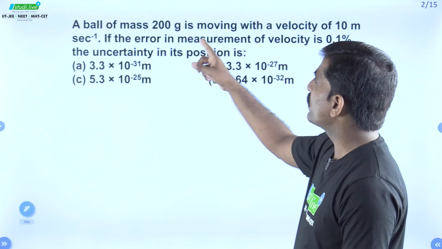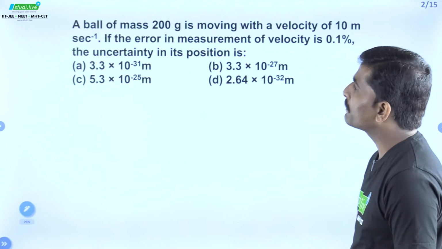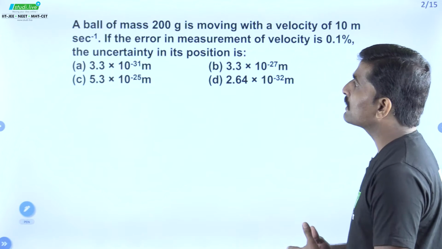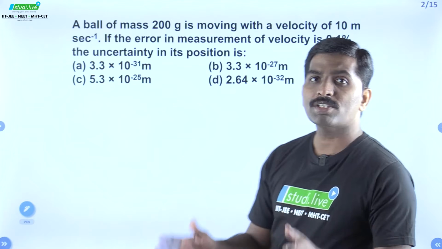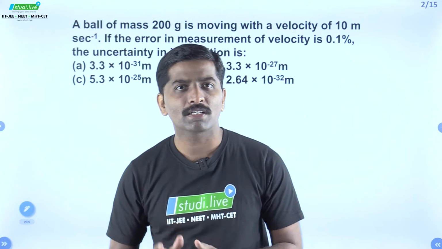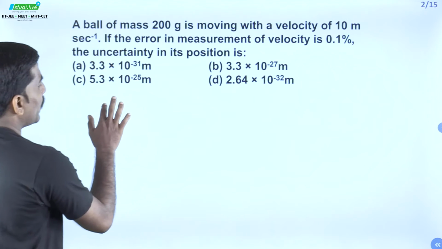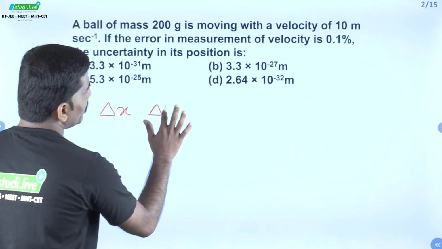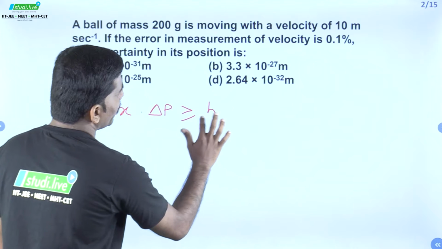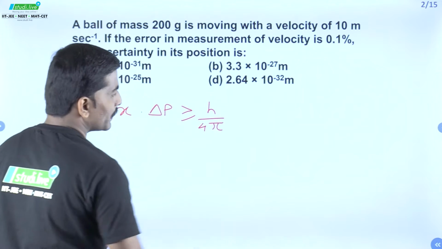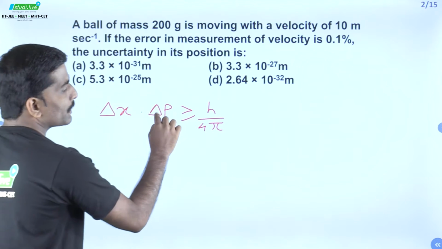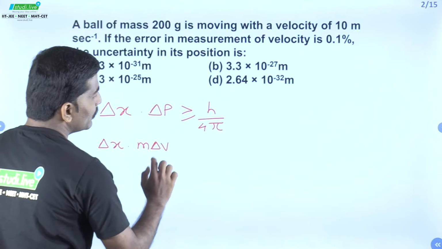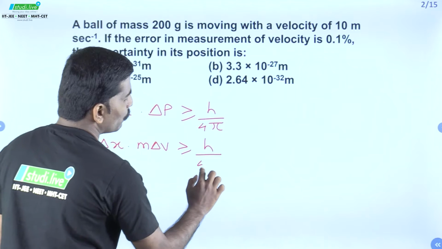A ball of mass 200 gram is moving with a velocity of 10 meter per second. If the error in measurement of velocity is 0.1%, the uncertainty in its position is? The question is based on Heisenberg's uncertainty principle, which has the formula delta x into delta p is greater than or equal to h by 4 pi, isn't it? But delta p, uncertainty in momentum, can also be expressed as delta x into m delta v greater than or equal to h by 4 pi.